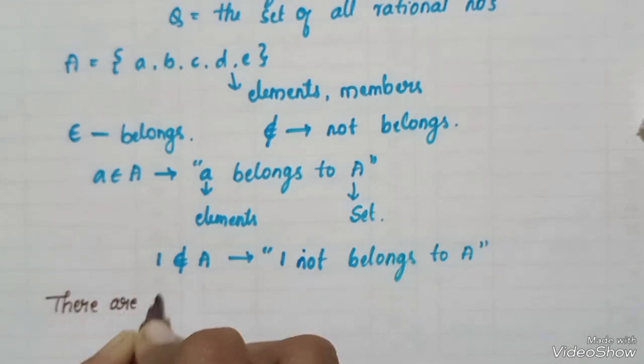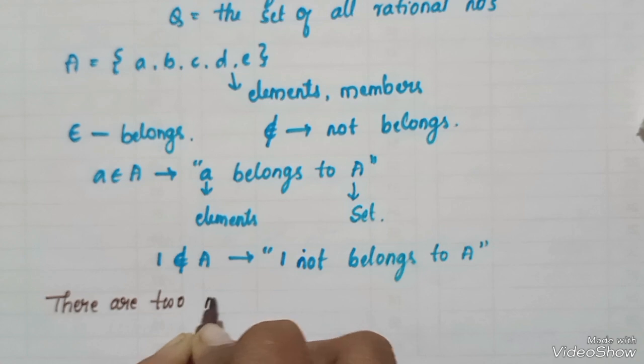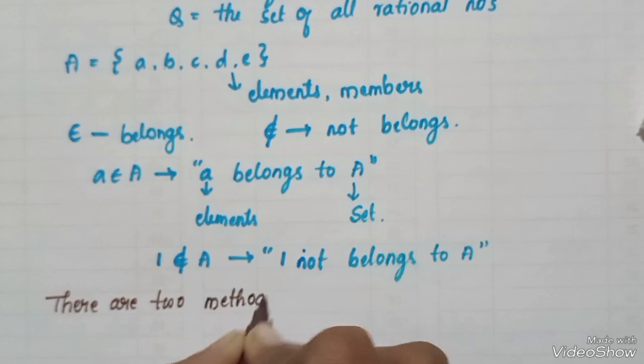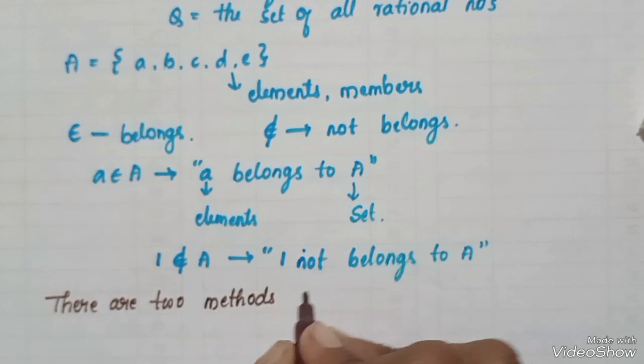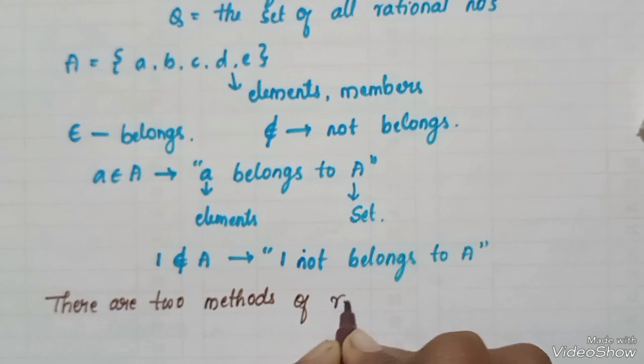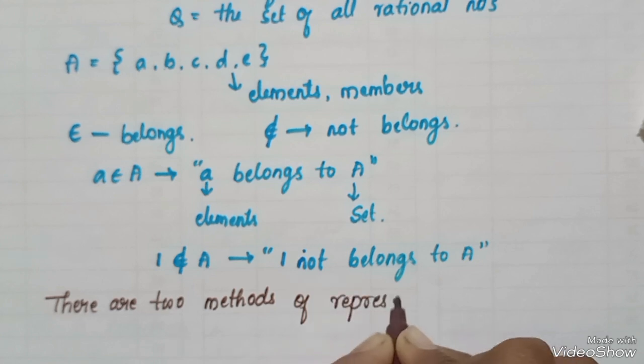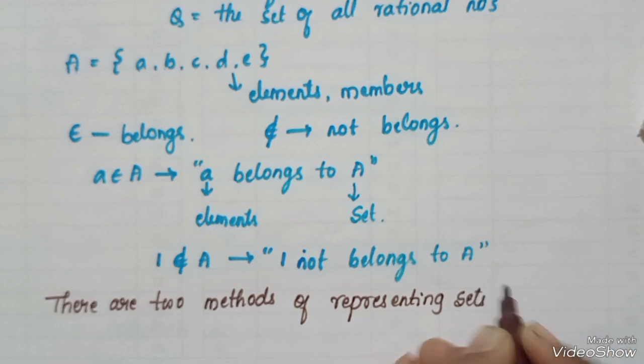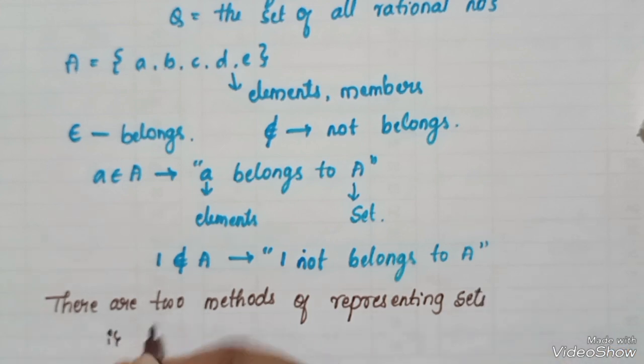There are two methods of representing sets. One is roster or tabular.